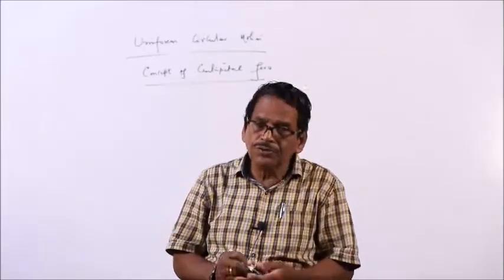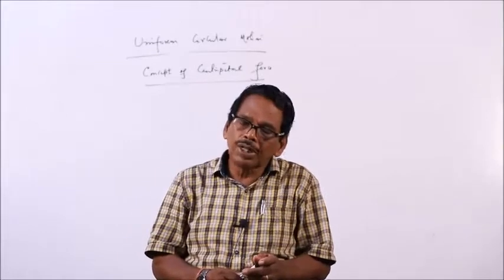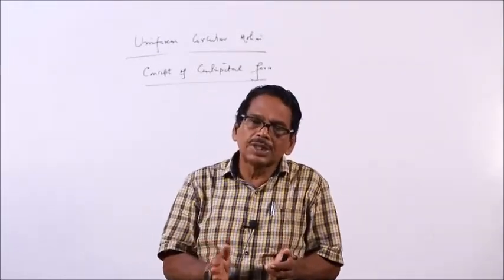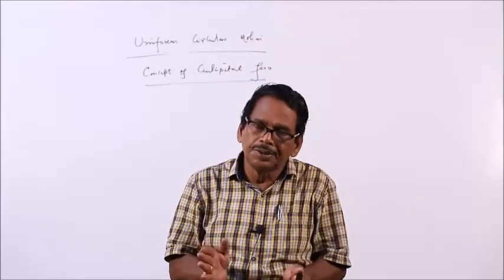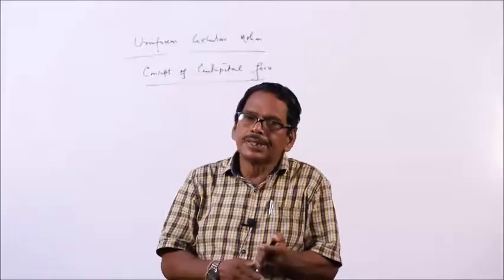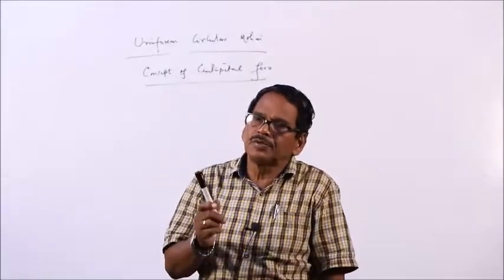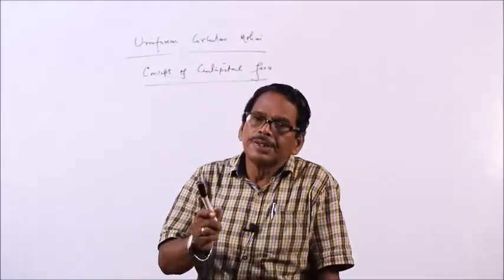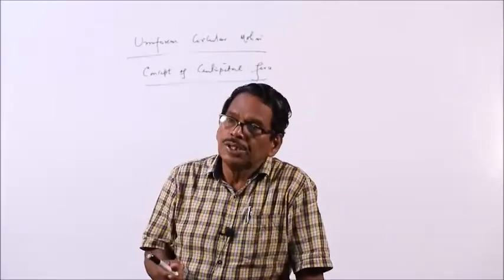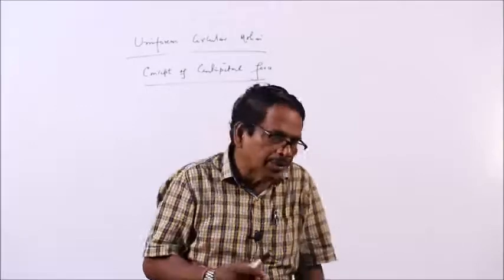When a body moves on a circular path, what happens? Its speed remains constant, but velocity changes from point to point, because direction of velocity is along the tangent. Since velocity is changing from point to point, this motion is an accelerated motion.